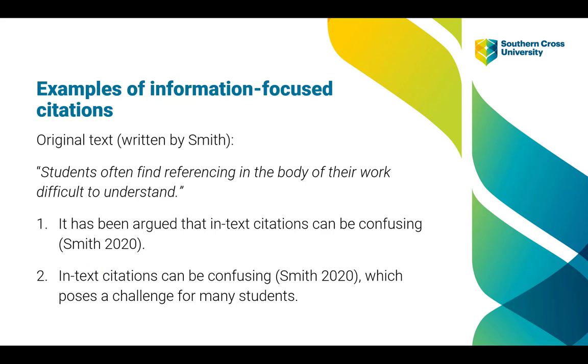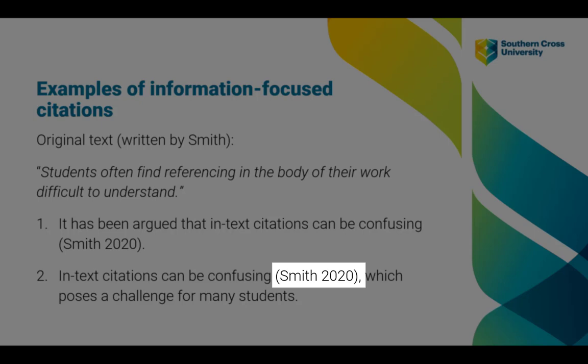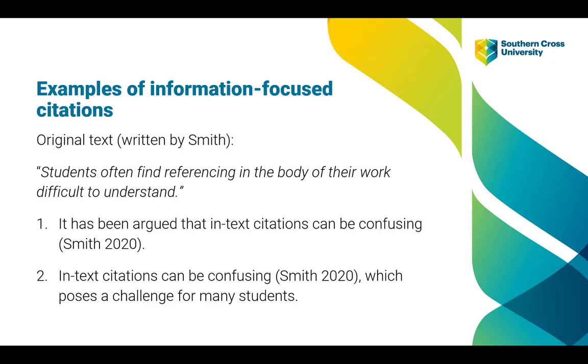In the second example, the citation is embedded in the middle of the sentence, so the paraphrase comes first. In-text citations can be confusing, which is followed by the citation in round brackets, Smith and the year 2020. And this again is followed by a comma and then the additional idea, which poses a challenge for many students. Notice again that there is only a space between the author name and the date in that citation.